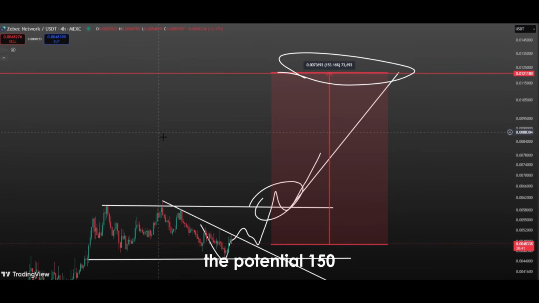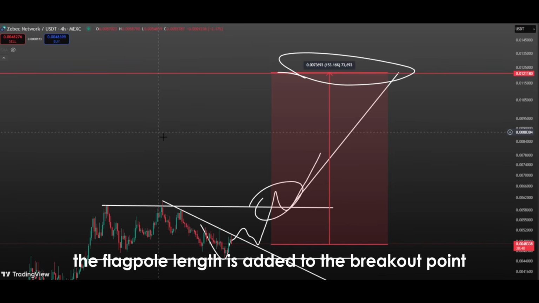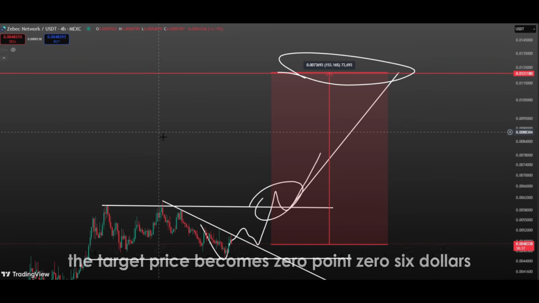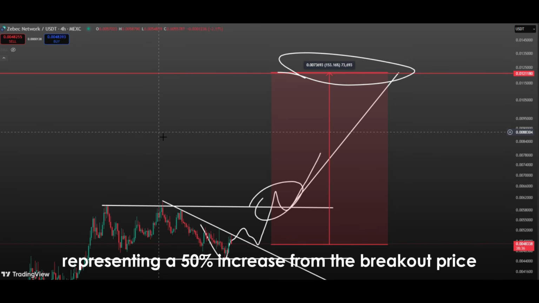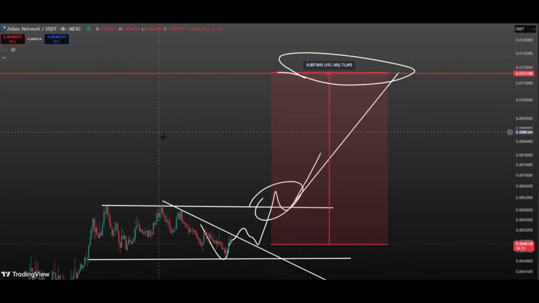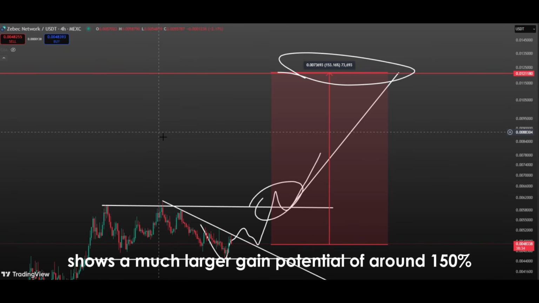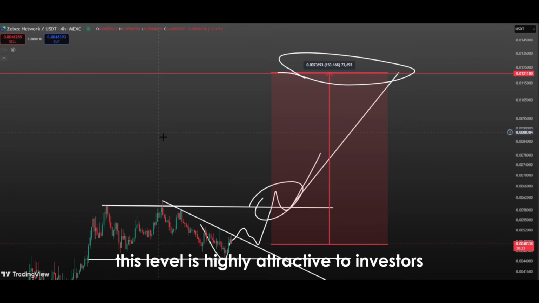The potential 150% increase is calculated through a straightforward technical measurement. The flagpole length is added to the breakout point. For example, if the flagpole length is $0.02 and the price at the breakout is $0.04, the target price becomes $0.06, representing a 50% increase from the breakout price. In our case, the flagpole length relative to the current price shows a much larger gain potential of around 150%. This level is highly attractive to investors and could spark a surge in demand immediately after the breakout.